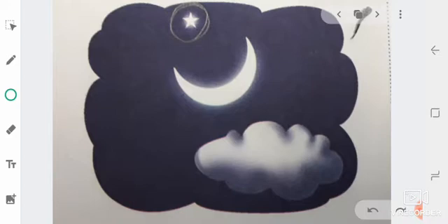Yes, star is above the moon. So, circle the star properly. Star is above the moon.